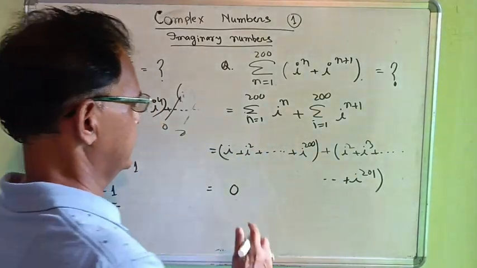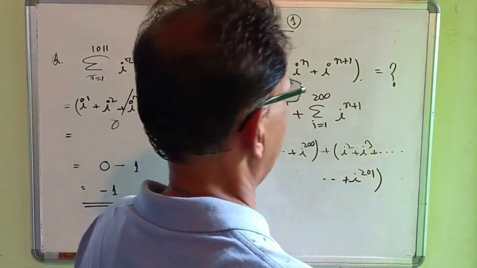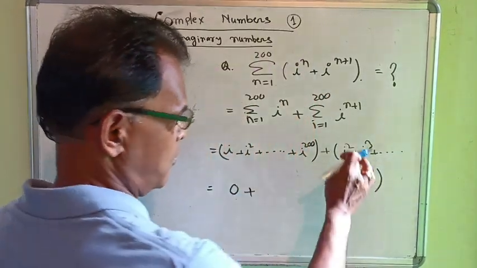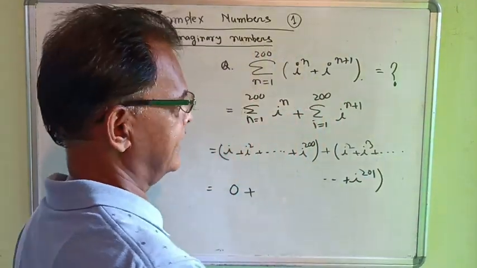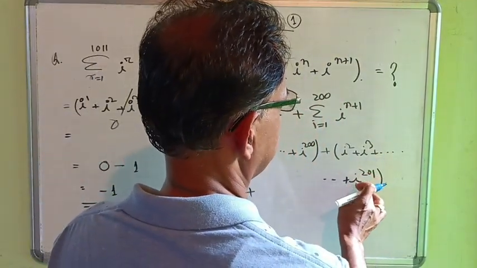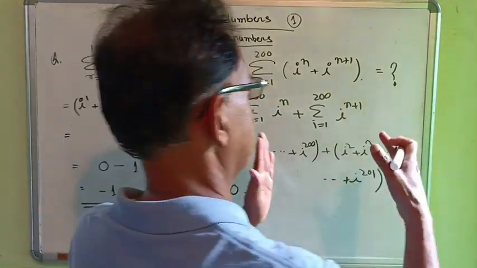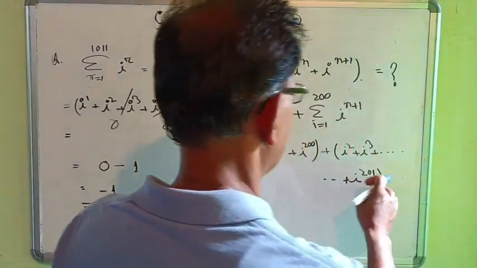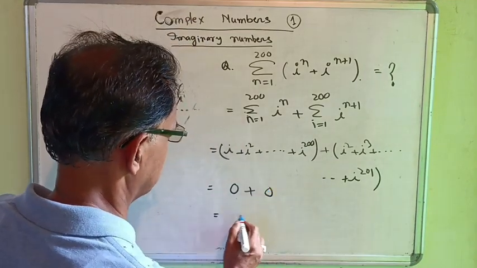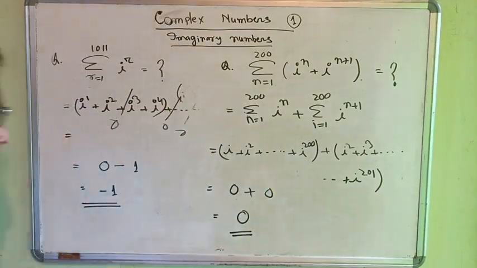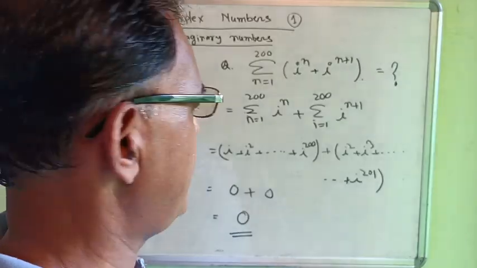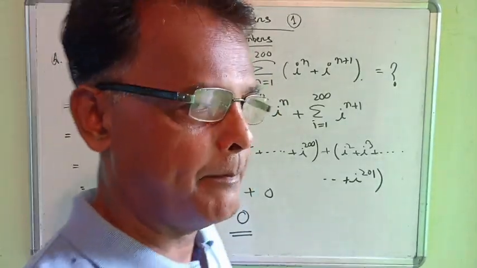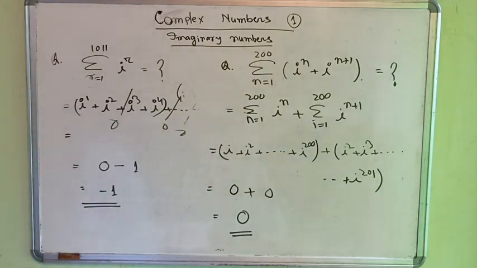This is equal to 0. Similarly, here also we get i to the power 2 plus 3 plus 4 plus 5 equal to 0. Then the last is also a group of 4 numbers, therefore this is equal to 0. That is the result. That is the use: the sum of i to the power of 4 consecutive numbers is always equal to 0.